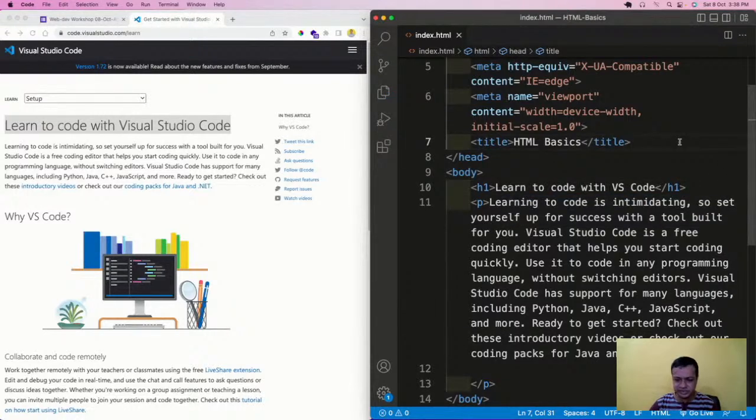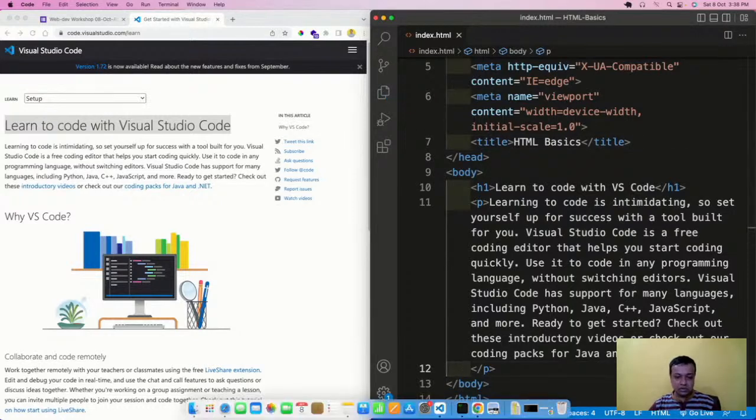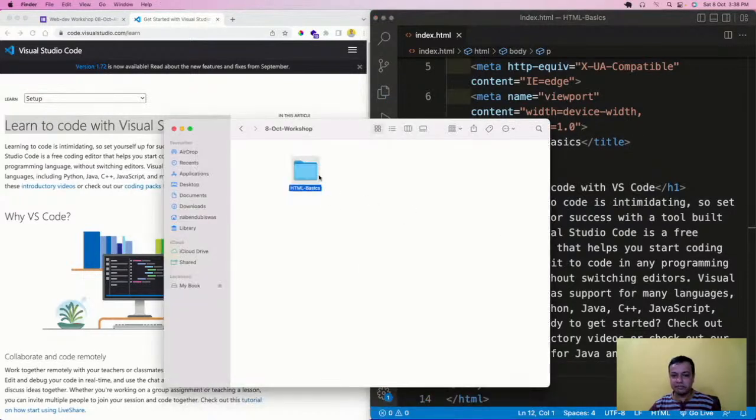Where to see this? I've just written this thing. For that, I have to go back here in the HTML basics. Index.html will be created. Okay, so that is there. If I double click on it, it will open in my default browser because it's an HTML file.